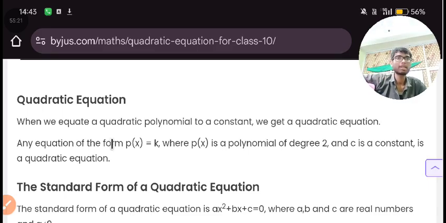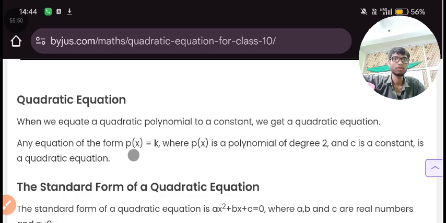When we add an equal sign, we are saying that the left side and the right side have some quantities, and the quantity on the left side will be equal to the other side. When we equate a quadratic polynomial to a constant, we get a quadratic equation.